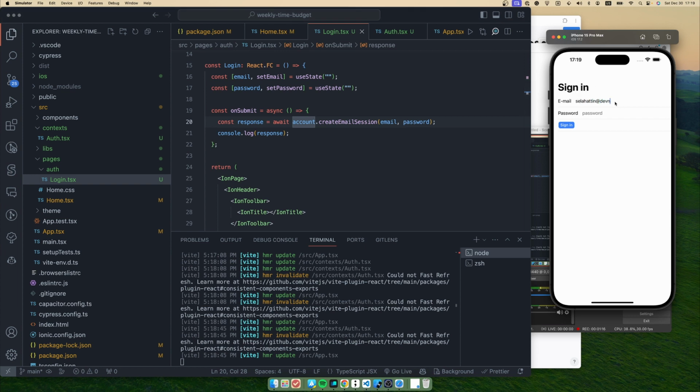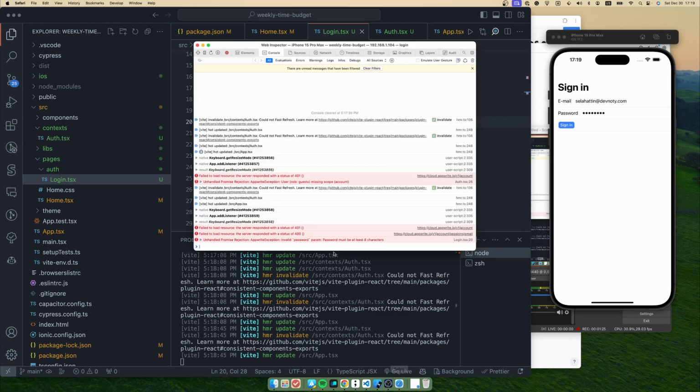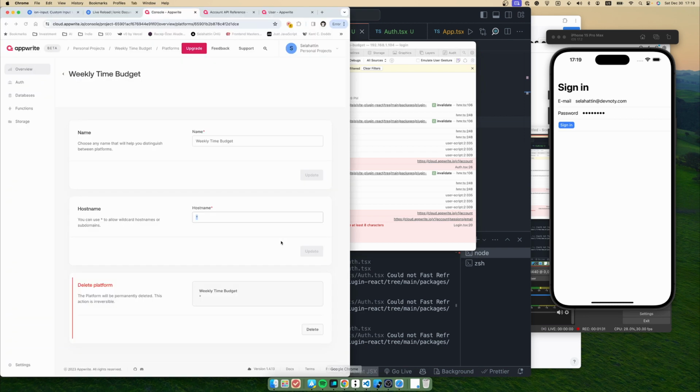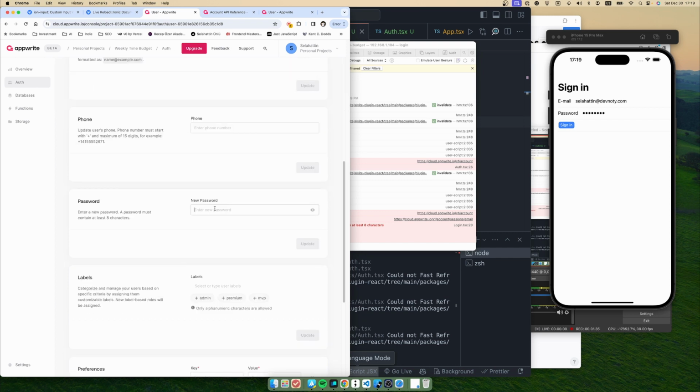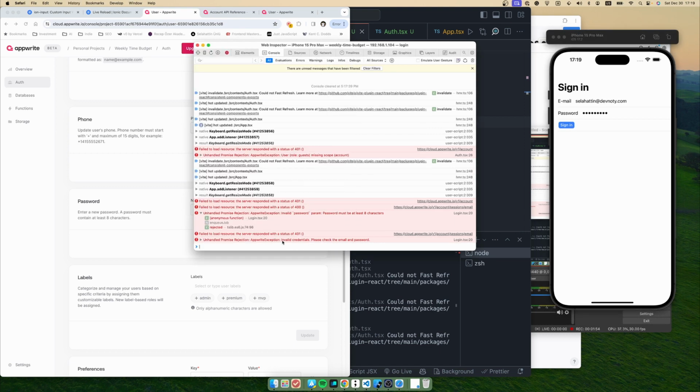All right, as we created our user by using this email and password, I'll click that sign in button and let's try that. Password must be at least 8 characters. Okay, then I should change the password of the user. Save it. All right, let's turn back here and try the new password. Okay, it's weird, it says invalid.